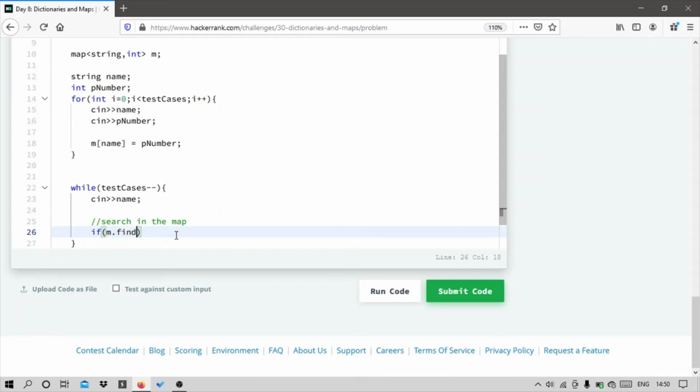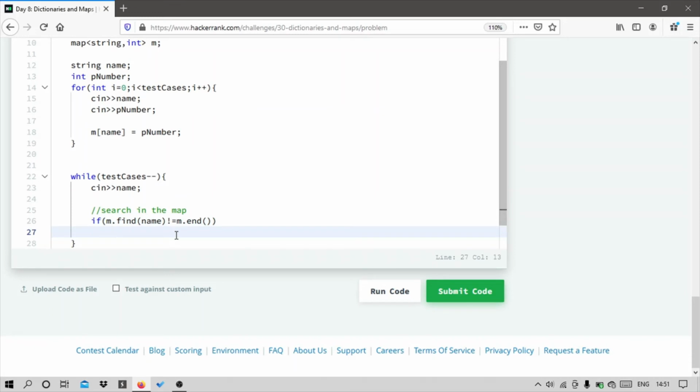Then we have to use the find method, and then we have to pass the key to this function which we are looking for. So here I'm looking for name, and we have to give not equal to m.end(). If this becomes true, then that means that we have that key value stored in that map.